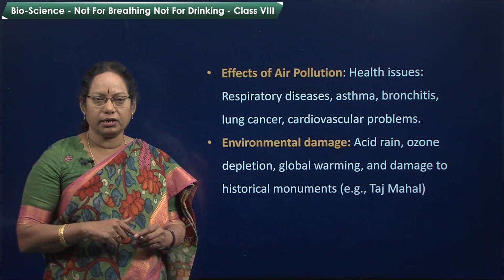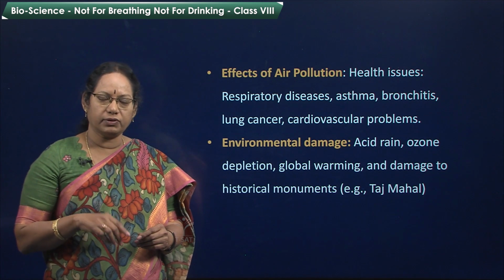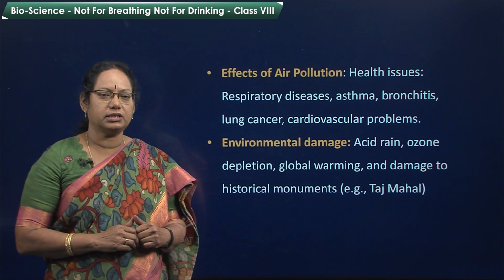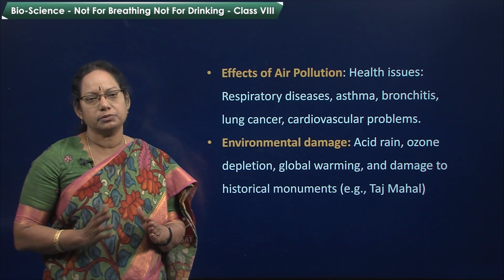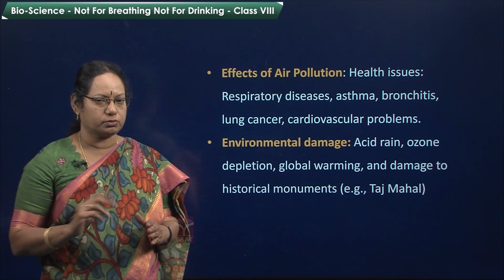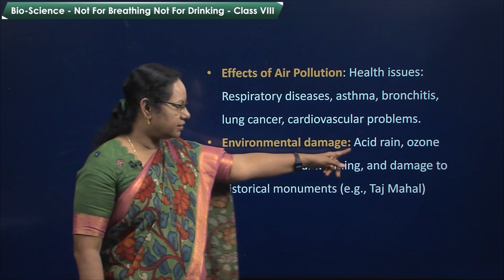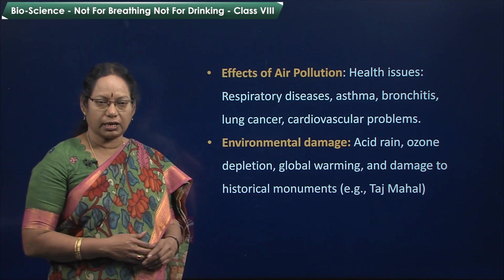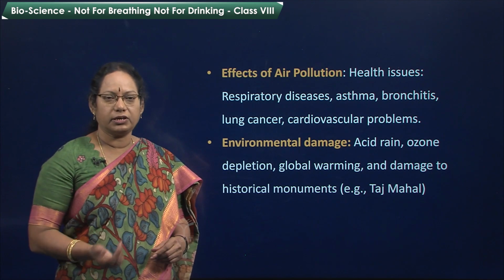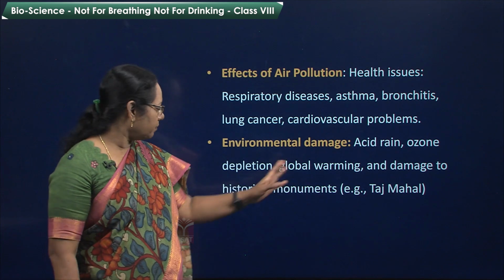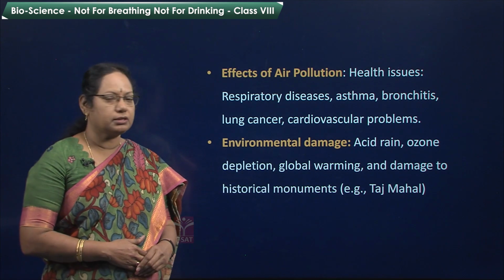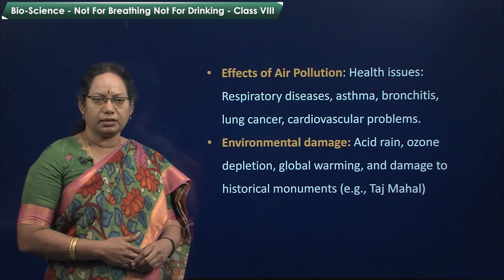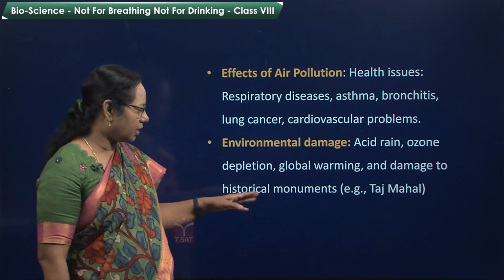Due to the ultraviolet rays, oxygen will divide into oxygen atoms and combine with other oxygen molecules to form O3, that is ozone. So, acid rain, ozone depletion, global warming due to carbon dioxide gas and sulfur dioxide, all these, and damage to historical monuments like the Taj Mahal. Many other monuments have had damage.